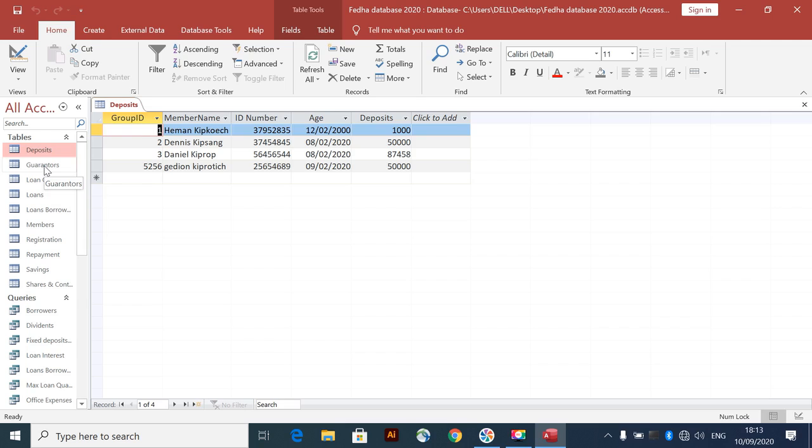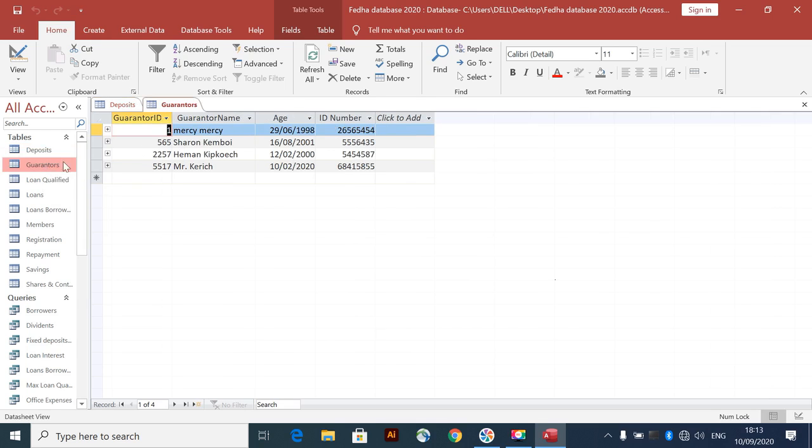So the next table is the guarantor. In the guarantor table, there is a guarantor name, age, and ID number. And then you enter some data.